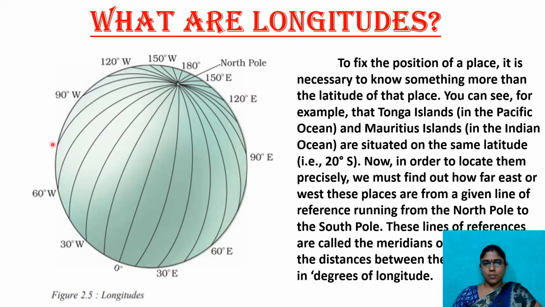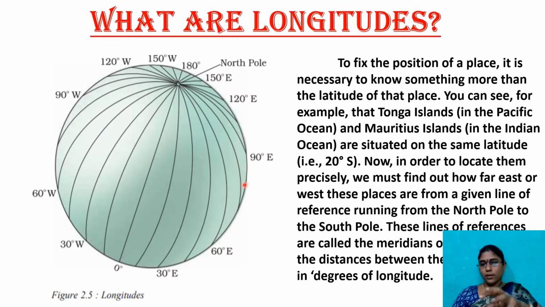For example, this is the equator here, and Mauritius and the Tonga Islands are situated on the same line, 20 degrees southern latitude.